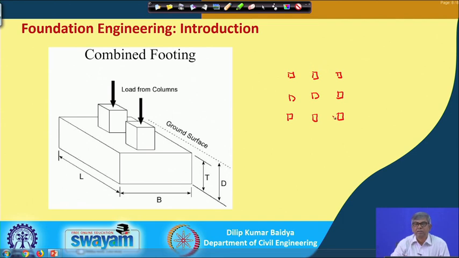Suppose there are several columns located like this, and compared to the dimension of the column, the dimension of the footing will be quite large. As a result, for construction you first have to excavate slightly more than the size of the footing, like this. Similarly, for this footing also you have to excavate.